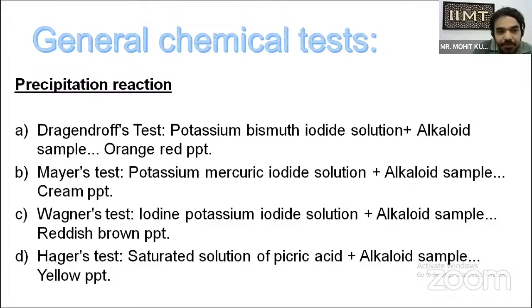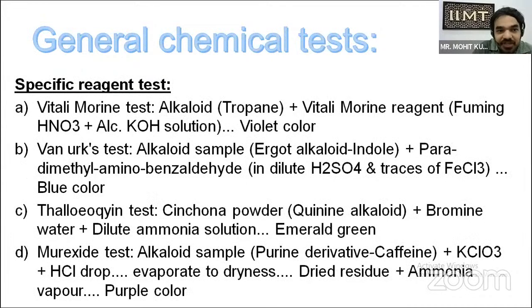Wagner's test: iodine potassium iodide solution, also known as Wagner's reagent, plus alkaloid sample, and a reddish brown precipitate is obtained. If not, the alkaloid is not present. And last is Hager's test: saturated solution of picric acid, also known as Hager's reagent, plus our sample; if a yellow precipitate is observed, alkaloid is present, otherwise not. Now these are the specific reagent tests, done for specific alkaloids, like the Vitali-Morin test. Alkaloid, for example atropine, plus Vitali-Morin reagent, which is fuming HNO3, plus alcoholic KOH solution are mixed. If violet color is observed, this test is positive.